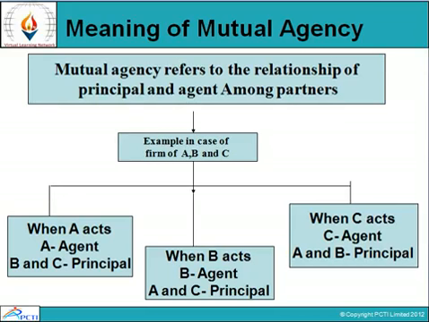Meaning of mutual agency. Mutual agency refers to the relationship of principal and agents among partners. Example, in case of firm of A, B and C. In first case, when A acts, A is an agent, B and C both are principal. And in second case, when B acts, then B is agent, A and C are principals. And in third case, where C acts, then C is agent and A and B are principal. It means who acts, that person is an agent and rest of others are principals.